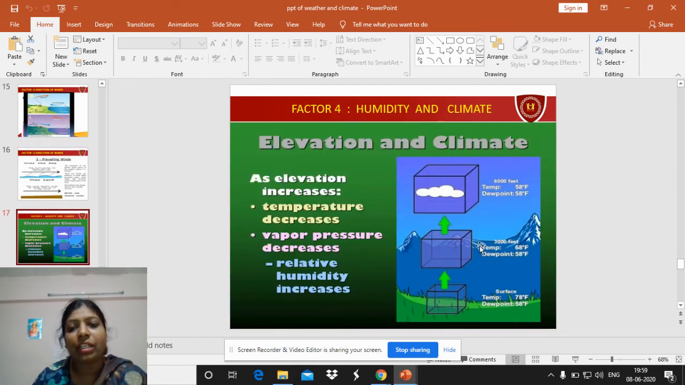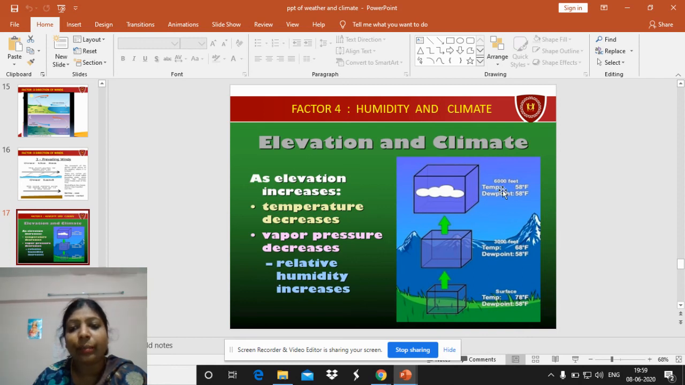Next is elevation. Elevation means the height. The temperature or the climate changes when we move towards the mountains. So the temperature decreases when we go up towards the mountains. It can even be 0 degrees.